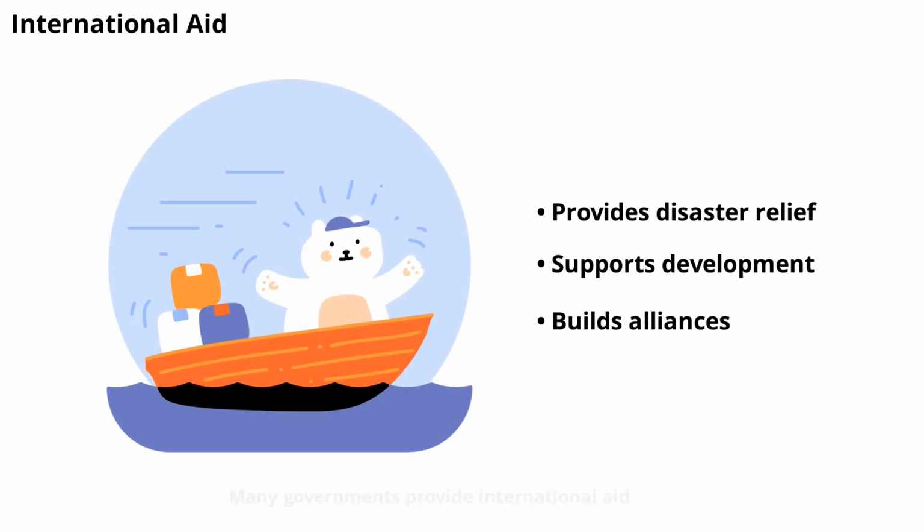Many governments provide international aid to help other countries in need. This includes disaster relief, development assistance, and humanitarian support. International aid promotes global stability, builds alliances, and reflects a country's values.